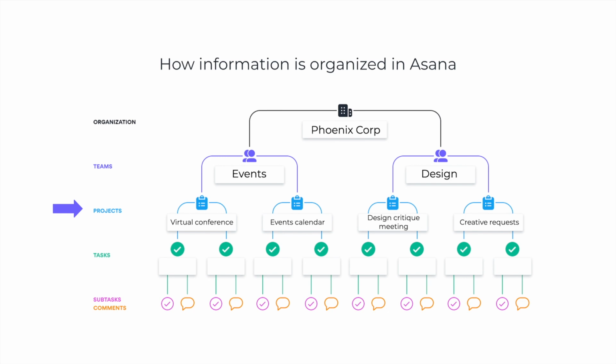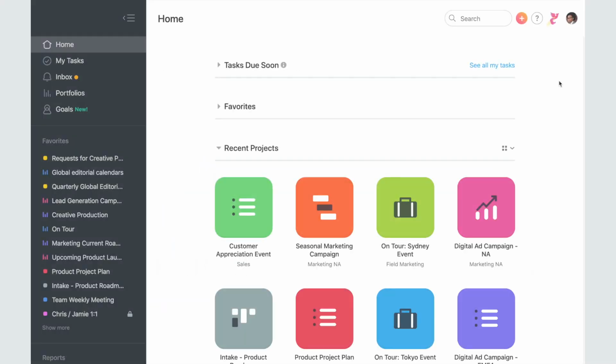Projects are stored within teams. They track the actionable steps, information, and communication needed to achieve an initiative. Projects are a great starting point for capturing work. For example, the Phoenix events team created a project to track all the work for their upcoming virtual conference. Finally, projects are composed of tasks, the bite-sized, actionable pieces of work needed to accomplish the project. Those tasks may also include subtasks and comments. Let's see how this looks in Asana.